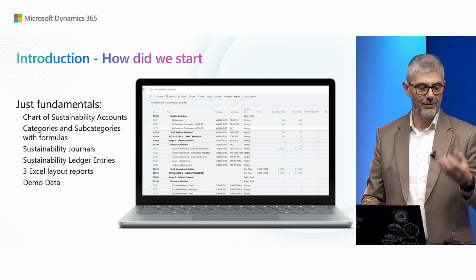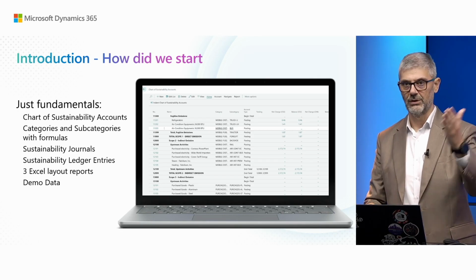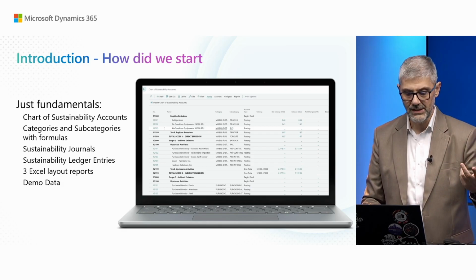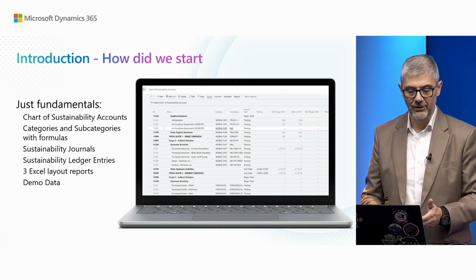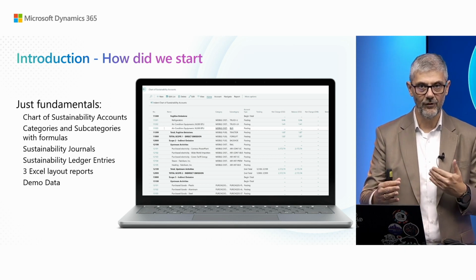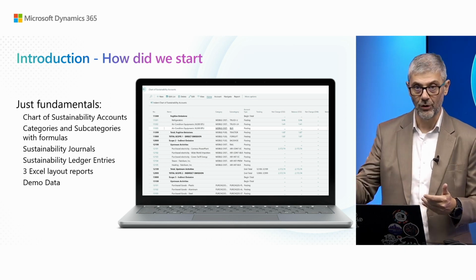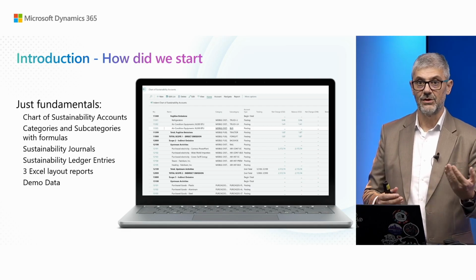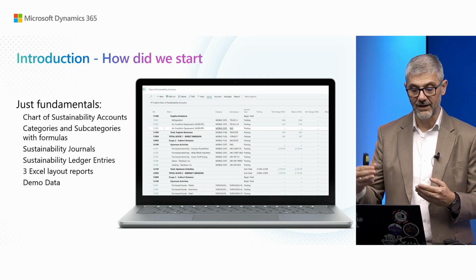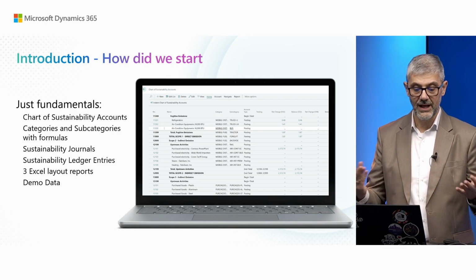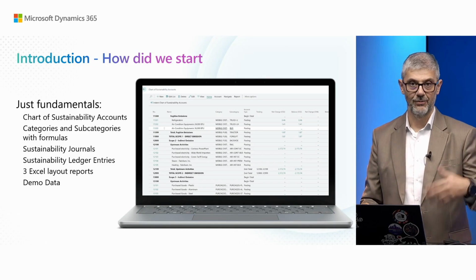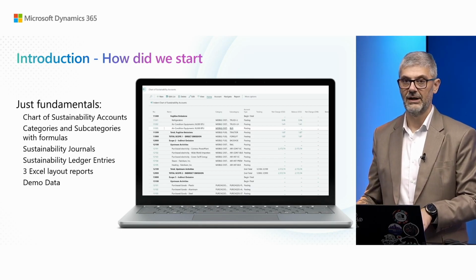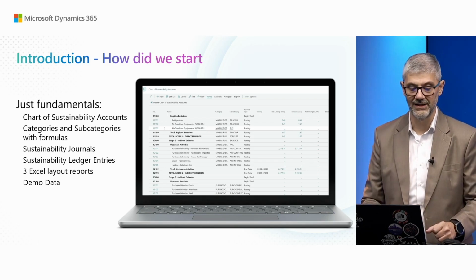So what we provided was a chart of sustainability accounts where you can define your emissions across scope 1, 2, or 3. Then you had categories and subcategories with embedded formulas. You can eventually add your own formulas there. You can extend it. You can define what emissions you want to track. If you have emission factors, you can define them on subcategories. Then we had sustainability journals, both standard and recurring. And when you post, everything you had in your journals will end up in sustainability ledger entries.